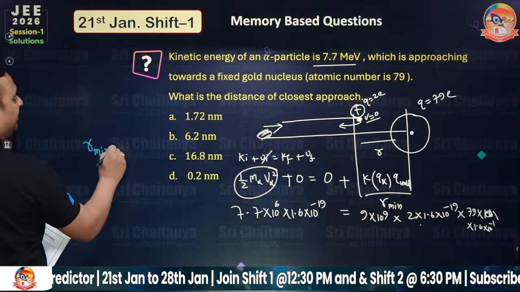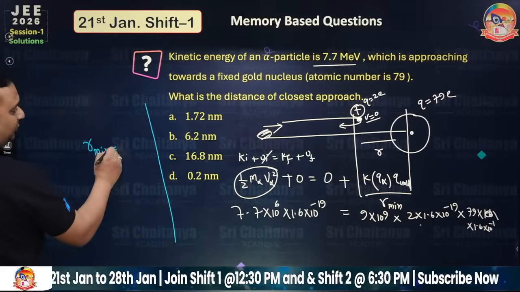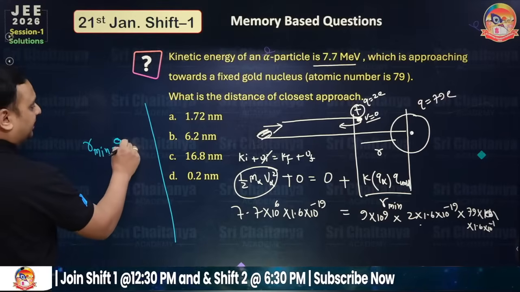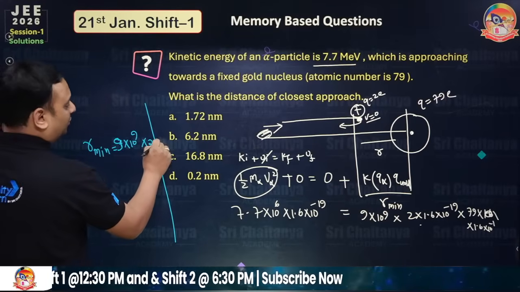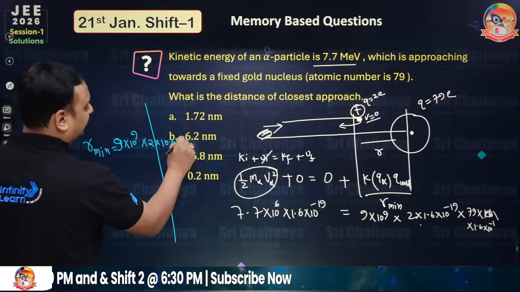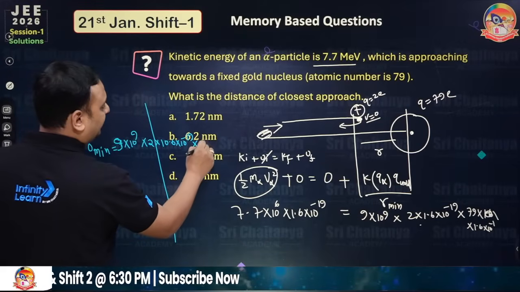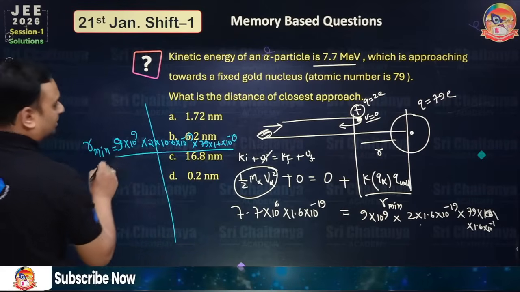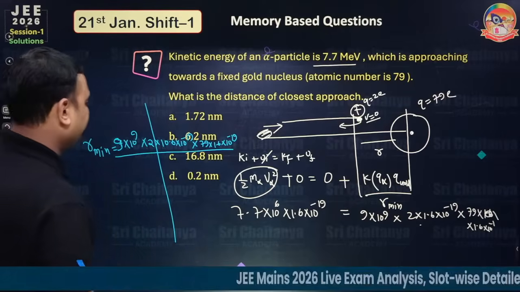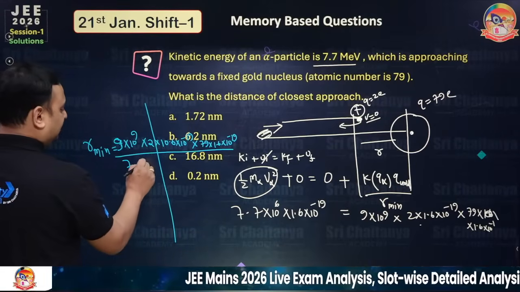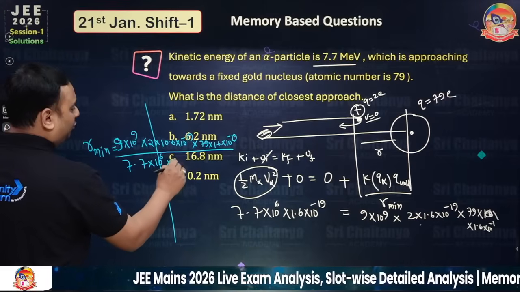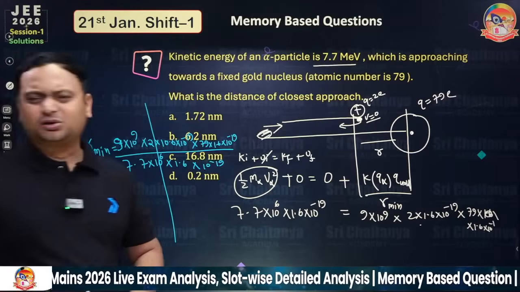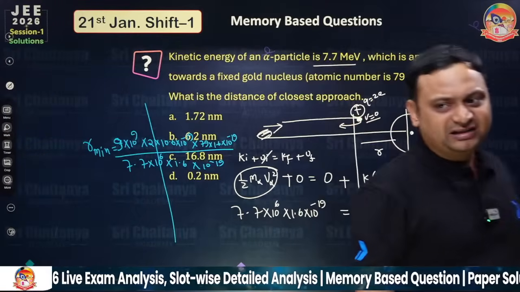For R minimum, in the last case, you will put R minimum equals 9 into 10 to the power 9 into 2 into 1.6 into 10 to the power minus 19 into 79 into 1.6 into 10 to the power minus 19, divided by 7.7 into 10 to the power 6 into 1.6 into 10 to the power minus 19. This is a simple calculation, not so tough. We simply need to understand the concept.